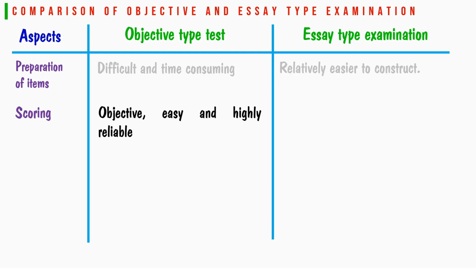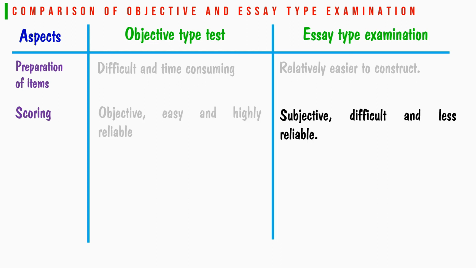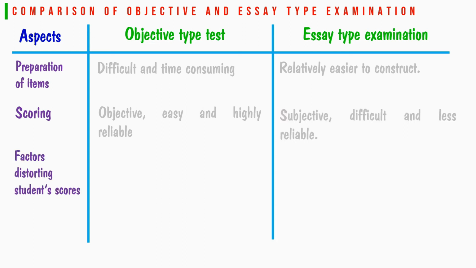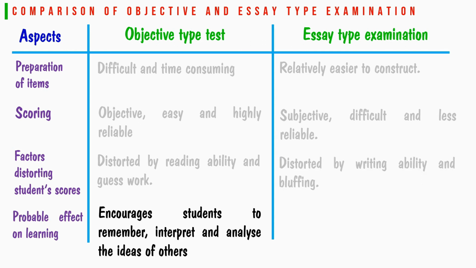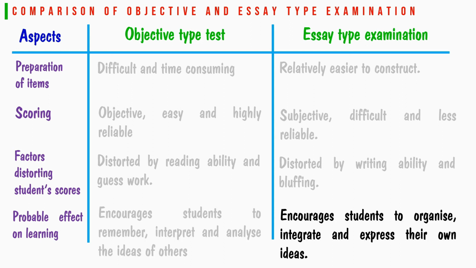Scoring in objective type test is very objective, easy and highly reliable, but in essay type examination it is subjective, difficult and less reliable. In objective type test, student score is distorted by reading ability and guesswork, but in essay type examination student score is distorted by writing ability and bluffing. Objective type test encourages students to remember, interpret and analyze the idea of others, but essay type examination encourages students to organize, integrate and express their own ideas.